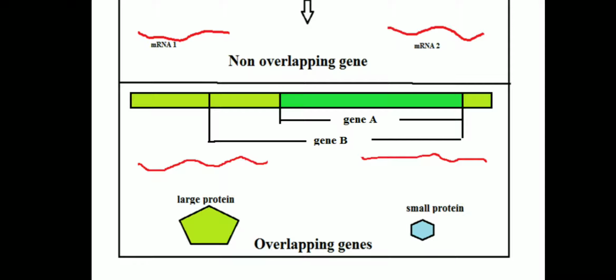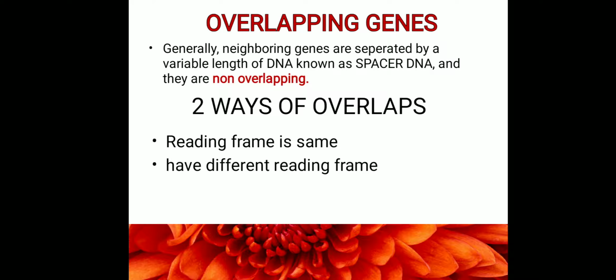Thus, in the case of overlapping genes, a single DNA sequence is represented in two or more different proteins. So this gene might produce two or more different types of proteins. This can happen in the following two ways. So two ways of overlaps you can see.